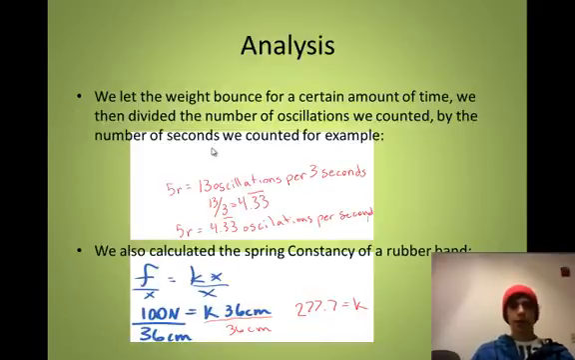Analysis. We let the weight bounce for a certain amount of time. We then divided the number of oscillations we counted by the number of seconds we counted. For example, if a weight oscillated 13 times, we divided 13 by 3 seconds, which gave us 4.33. We did that for each one, except for some of them 3 seconds was way too much, so we had to do it less. Then 5 strips equals 4.3 oscillations per second. This would be called hertz, so it would be 4.33 hertz.